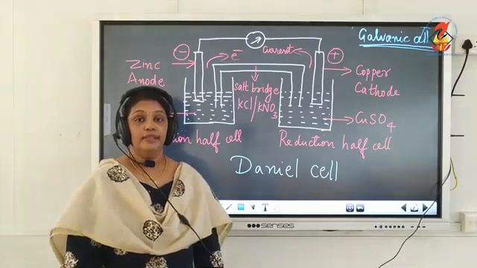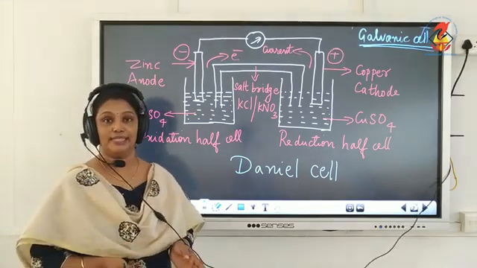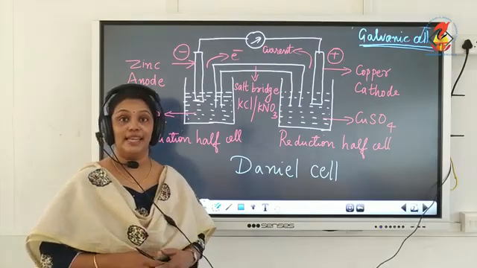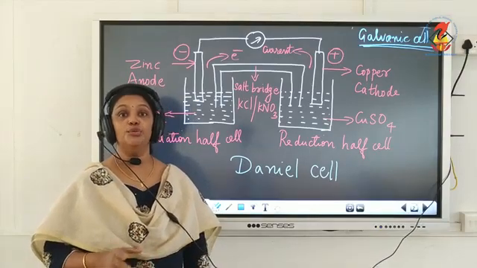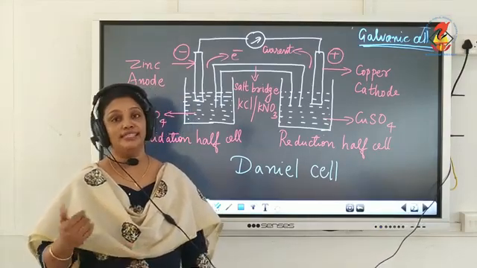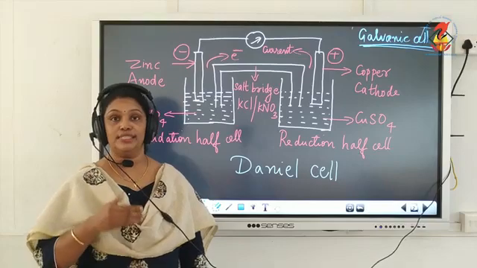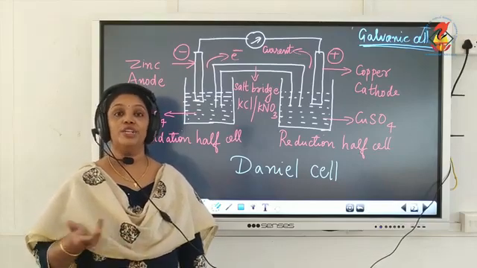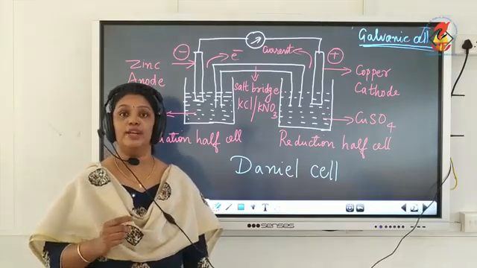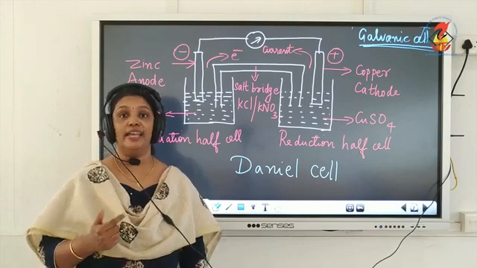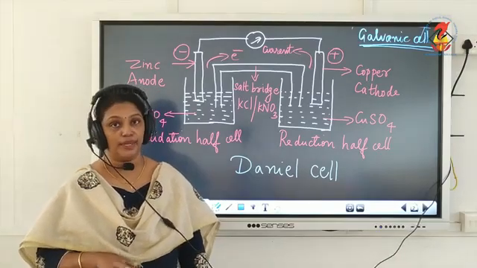Now let us discuss the features of the Daniell cell. So I told you, you take any electrochemical cell. If you are thorough with the example of the Daniell cell, you can construct any electrochemical cell. Any electrochemical cell you take, there are two half cells. One is the oxidation half cell and the second is the reduction half cell. In the oxidation half cell, we have the anode dipped in electrolyte, and in the reduction half cell we have the cathode dipped in electrolyte. And the two electrodes, anode and cathode, are connected by a wire and an ammeter or voltmeter. And the two solutions are connected by a salt bridge.